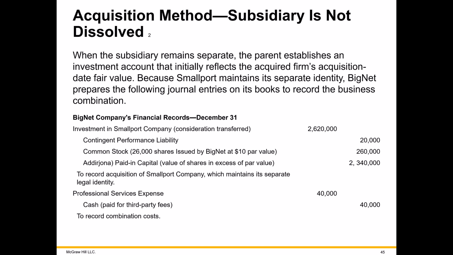So if we journalize everything here, and this is only on the records of the parent, on the records of Big, we're buying an investment, debiting the asset for the total costs, of which it includes the 20,000 of probable liability we have to pay in the future to the prior owners of the sub. And of course, the issuance here of the stock itself. And also the $40,000 cost we deduct right away.